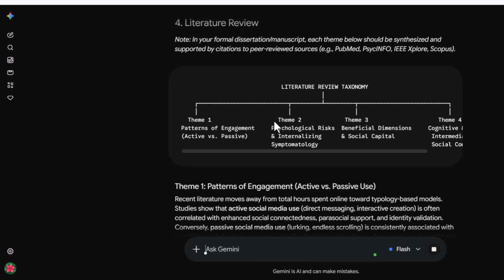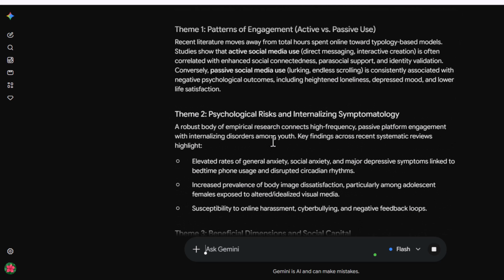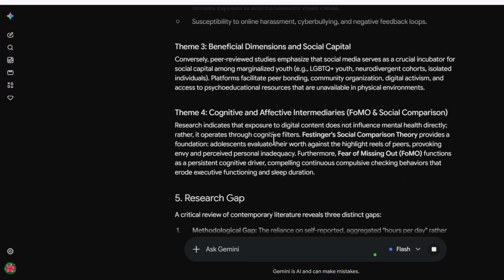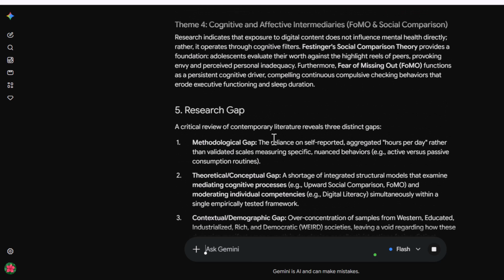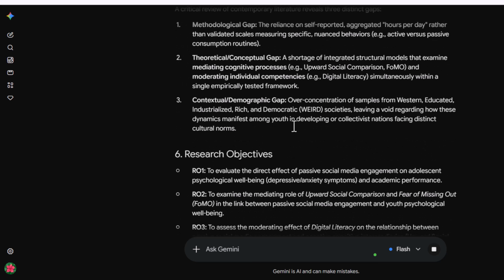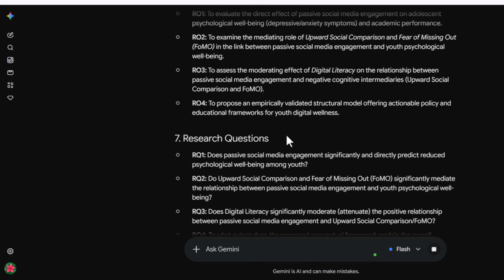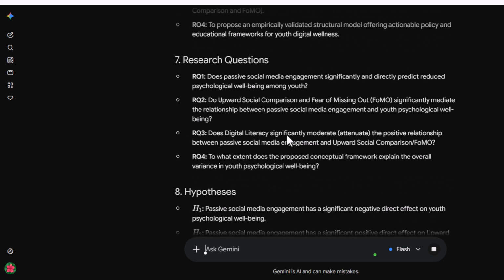Click Generate. Gemini starts producing a structured draft. First, it suggests research titles. Then it writes the background. Next comes the research problem. After that, it outlines a literature review, identifies research gaps, develops objectives, research questions, hypotheses, and proposes a conceptual framework.